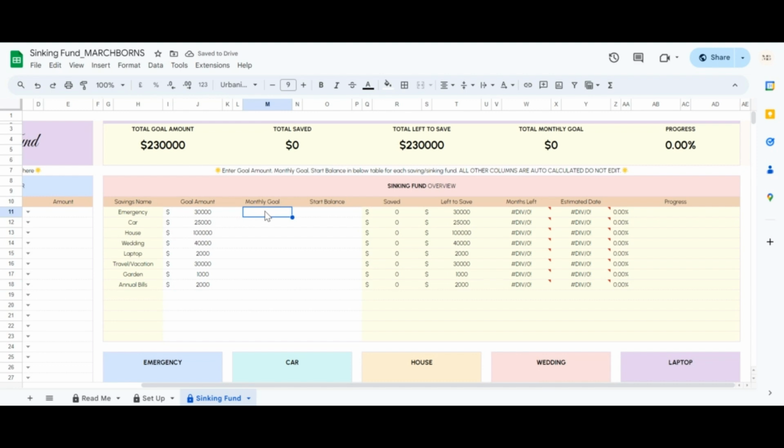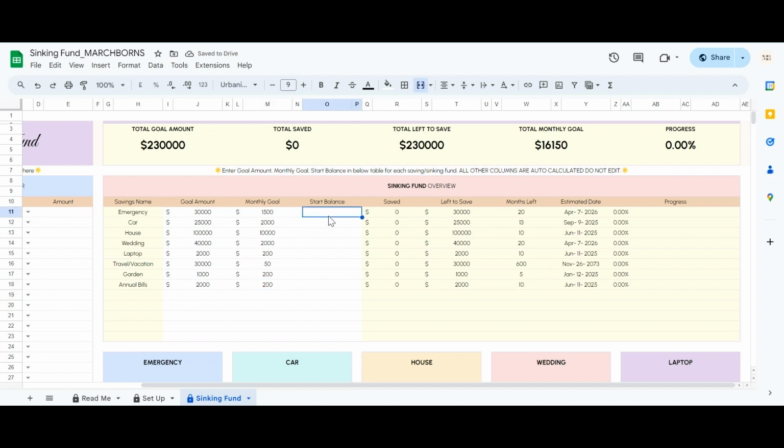Now, for the monthly planned amount. $1,500 for emergency fund, $2,000 for car, $10,000 for house, $2,000 for wedding, $200 for laptop, $50 for garden, $200 for annual bills. Lastly, we have the start balance.